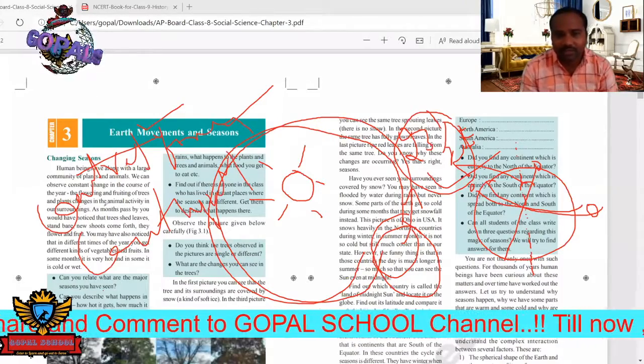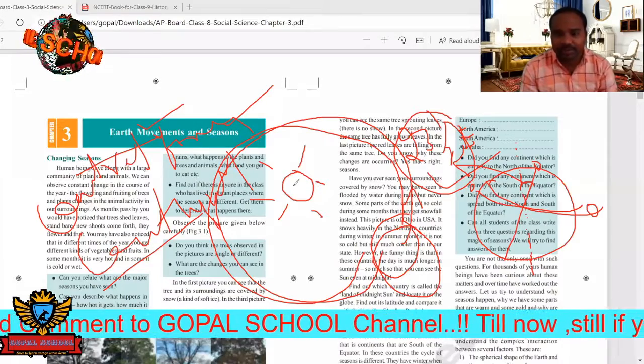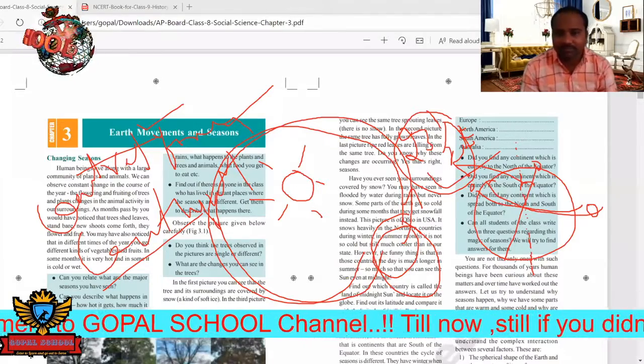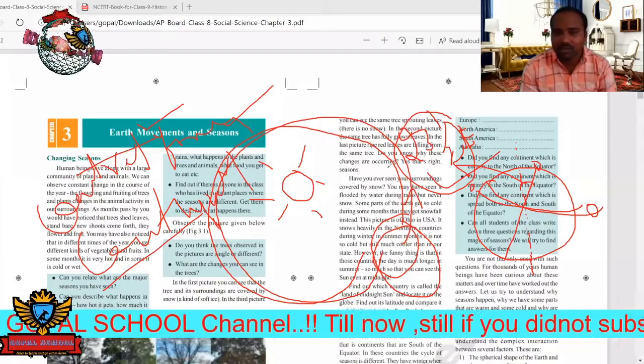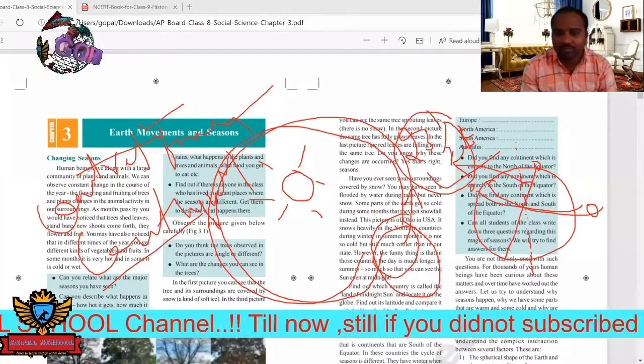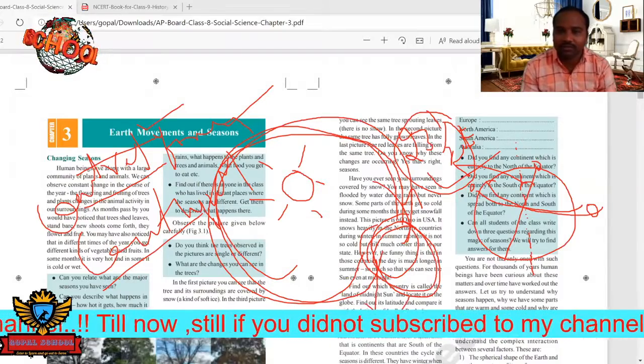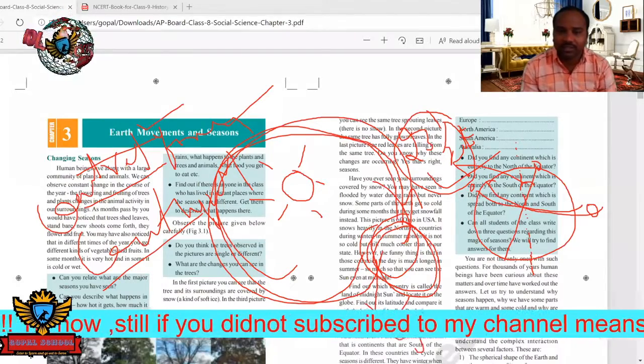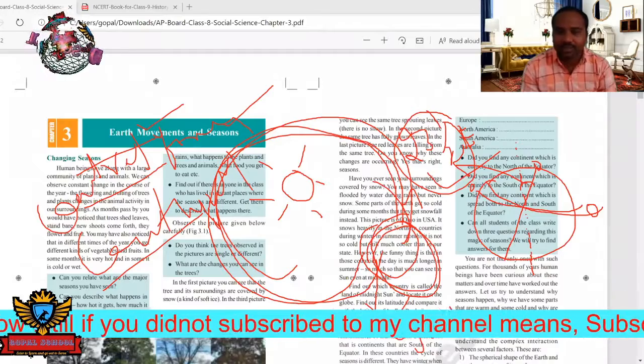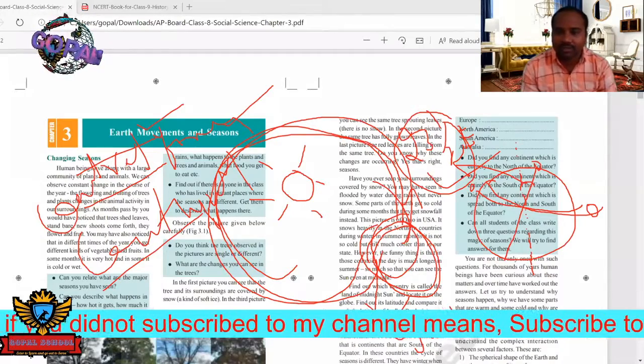The forces are coming from the sun, and due to that the earth is revolving around the sun. Also, very important, the earth itself has one separate force, that is called the gravitational force of attraction.